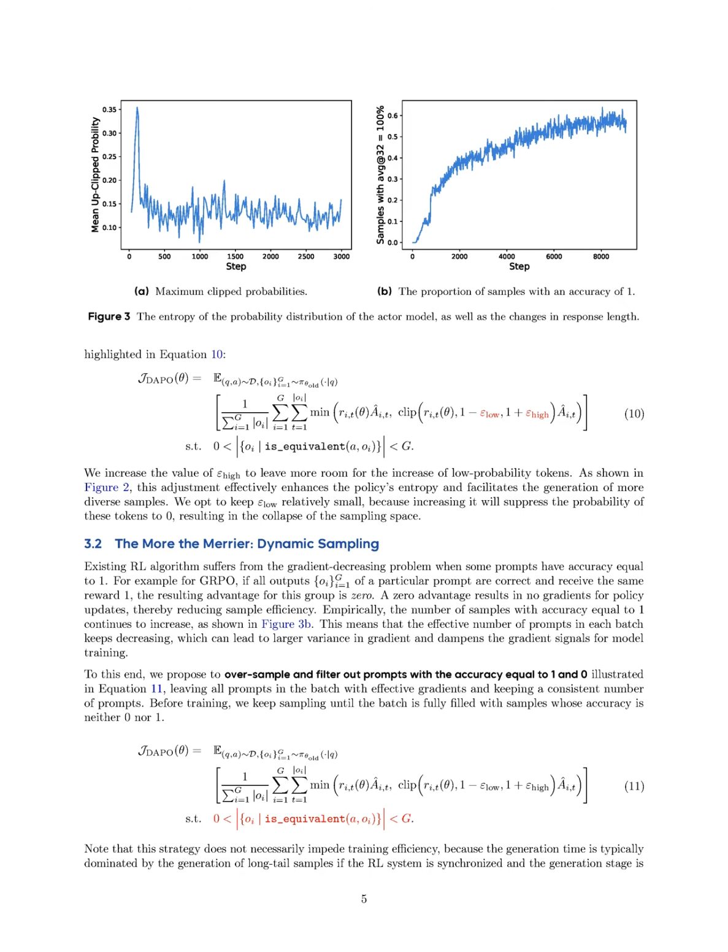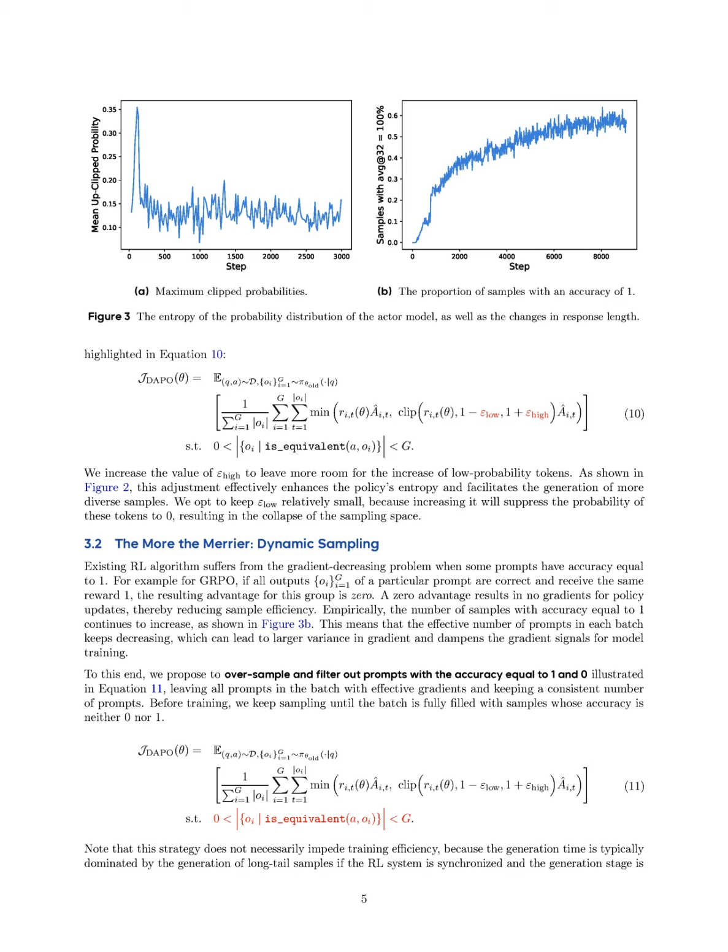The dynamic sampling technique addresses the gradient decreasing problem in GRPO by filtering out prompts that yield an accuracy of 1 or 0, which would otherwise result in 0 advantages and no gradients for policy updates. For instance, if all outputs for a particular prompt are correct and receive the same reward of 1, the advantage for that group becomes 0, leading to a lack of gradient signals for training.